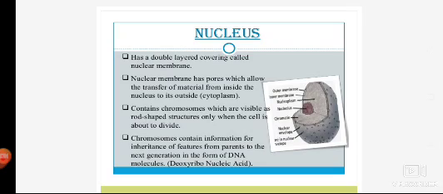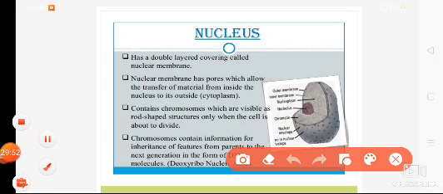Okay, nucleus, it contains the main genetic material of a cell, that is the DNA. It contains chromosomes which are again rod-shaped structures, and these chromosomes, they contain DNA bands. Chromosomes contain information for the inheritance of features from parent to the next generation in the form of DNA, that is deoxyribonucleic acid.